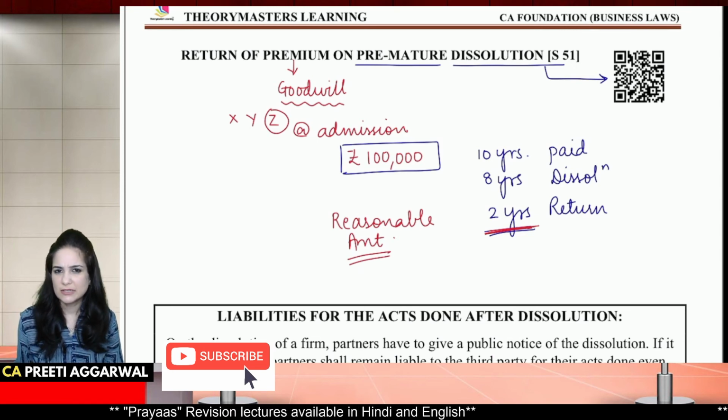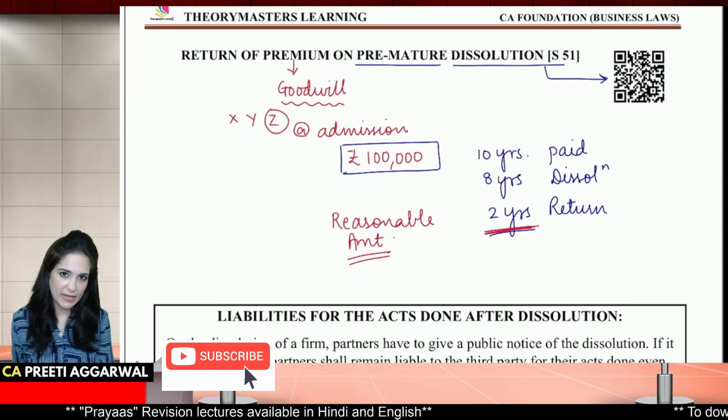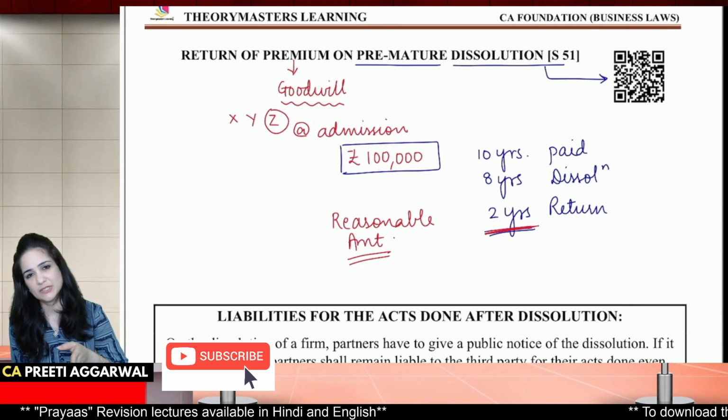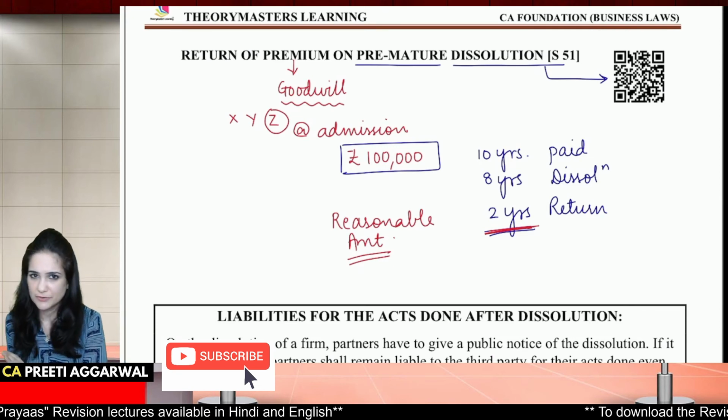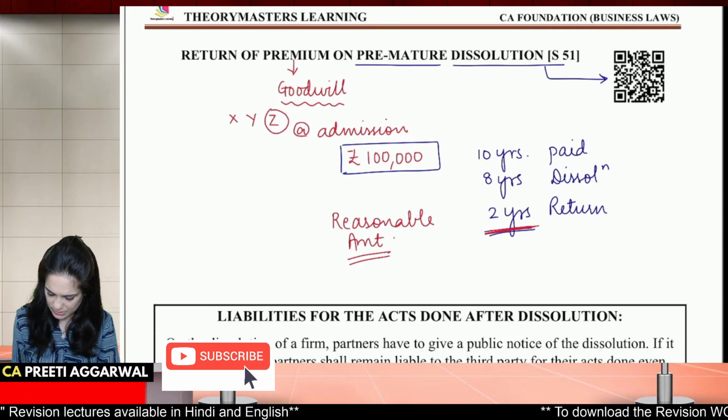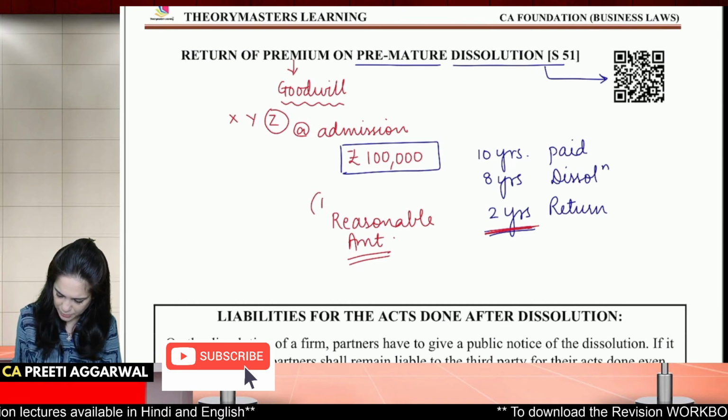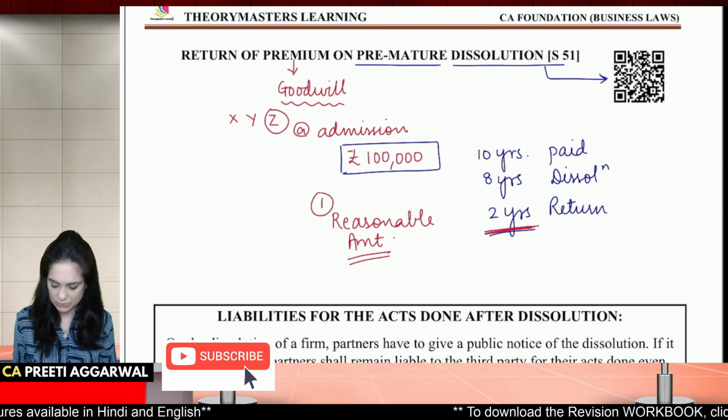Well, there are certain circumstances wherein you will not get return. There are certain circumstances wherein you will get proportionate return. Okay, so law says the first option is some reasonable amount.